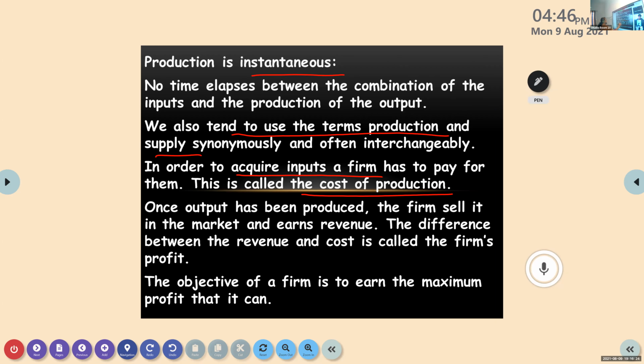Now, once the output is produced, what will the firms do? They will sell it in the market and earn revenue. And the difference between revenue and the cost, that is a firm's profit.